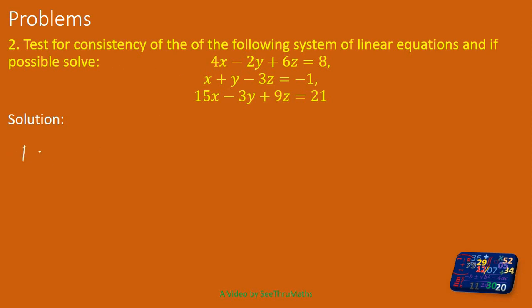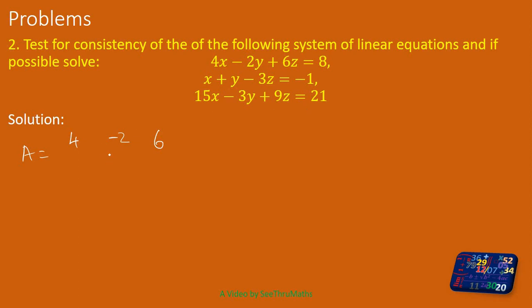So solution: A is equal to, first I will write the coefficient matrix, 4, minus 2, 6. Anyway I have to check here x, y, z, then constant, x, y, z and constant, x, y, z, then constant term. Yes, it is correct.